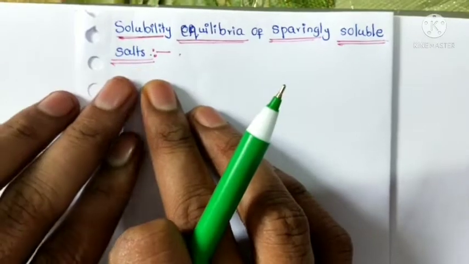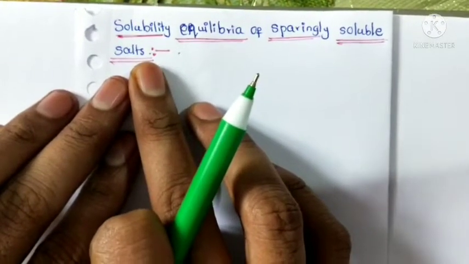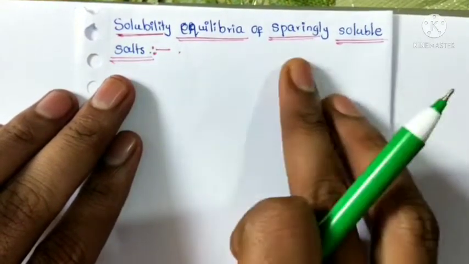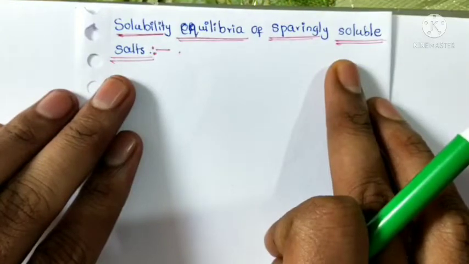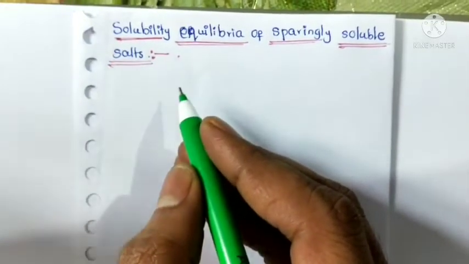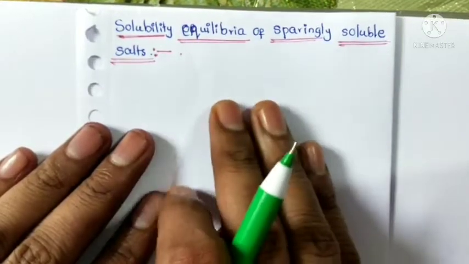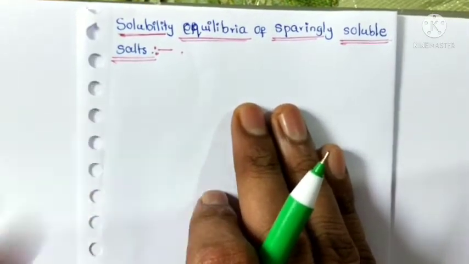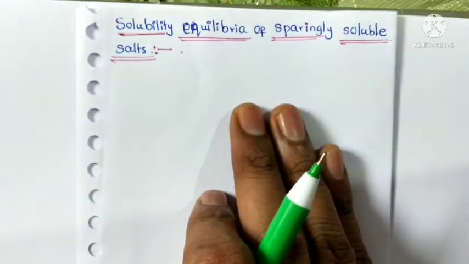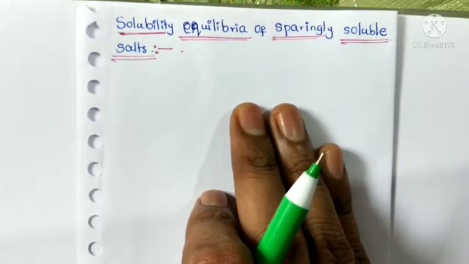We already know salt. The best example of a salt is NaCl, called table salt. Some salts are highly soluble in water, and some salts are insoluble in water.